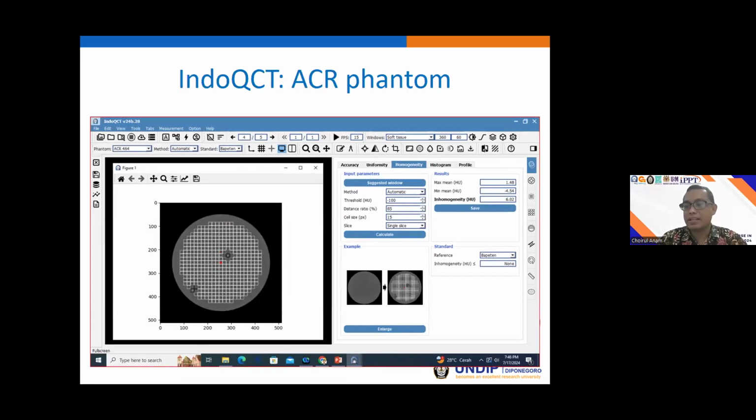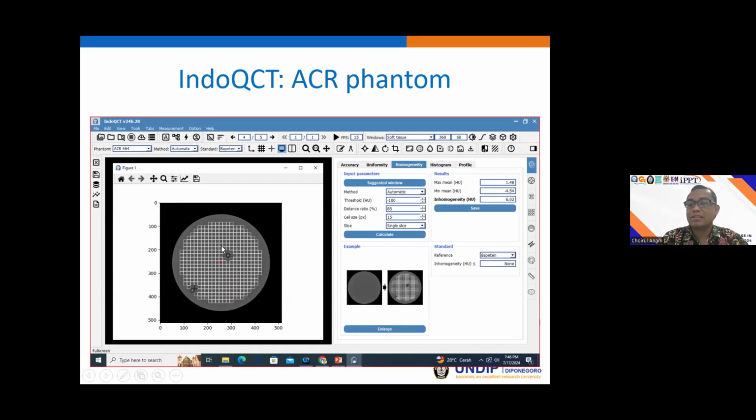And the IndoQCT will detect our image. For example, if we use the OCR phantom or APM phantom, there are objects for another measurement, for example this position is for measuring the MTF.